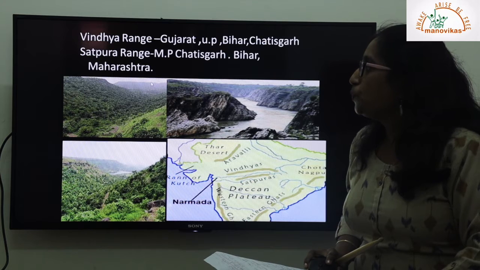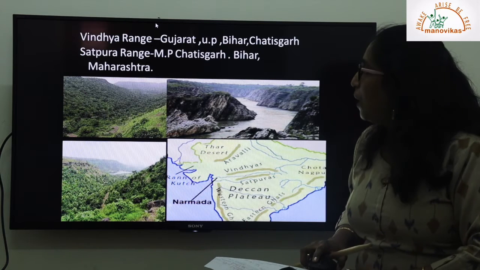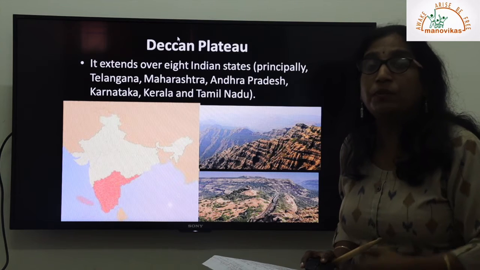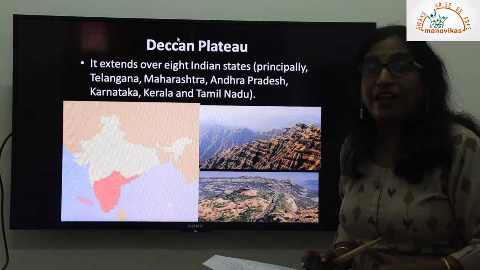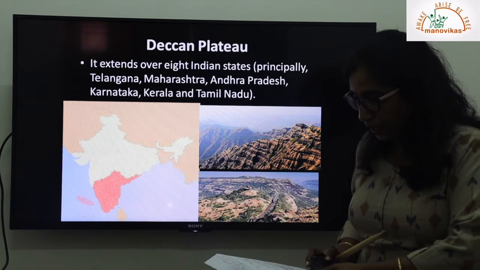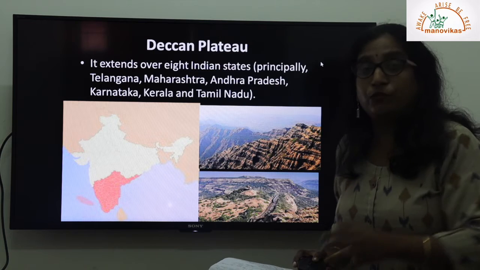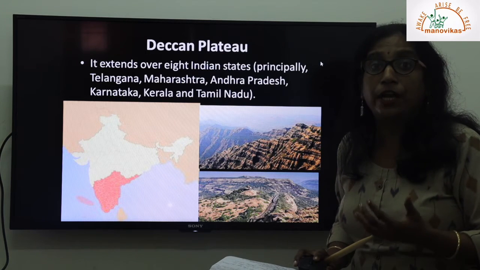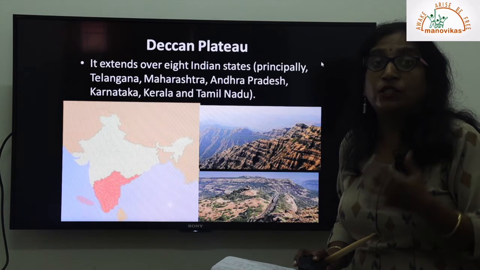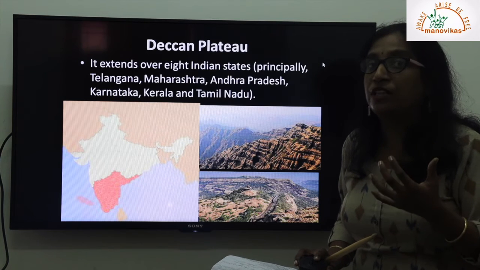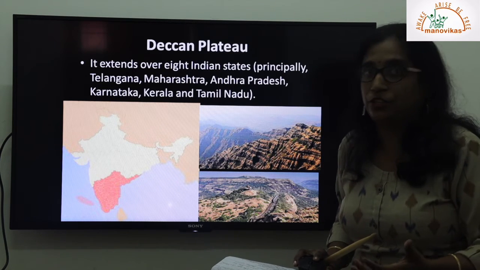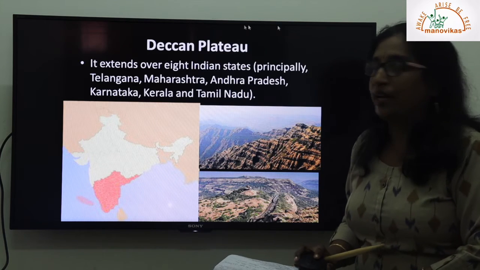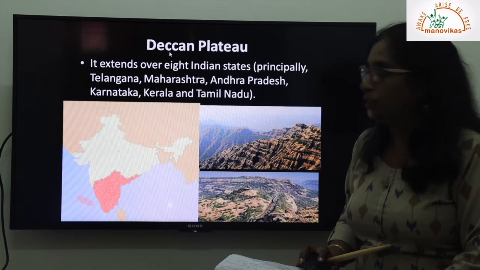The Deccan Plateau is very important because of the forest cover, the mineral wealth, and the important cities located in it, and it has the oldest forest of India. It has rich wildlife along with rich plant heritage. That's why it is very important to know about the Deccan Plateau and its location.